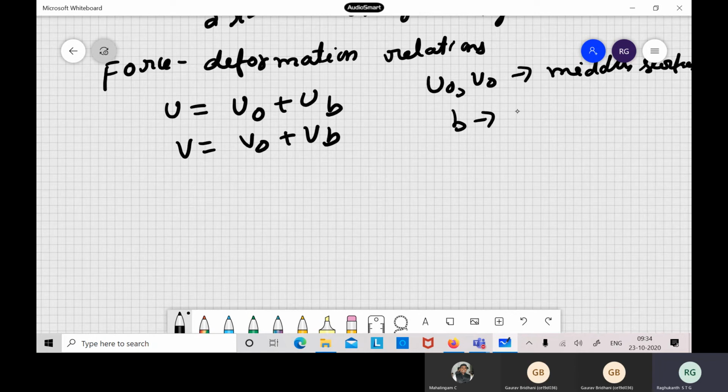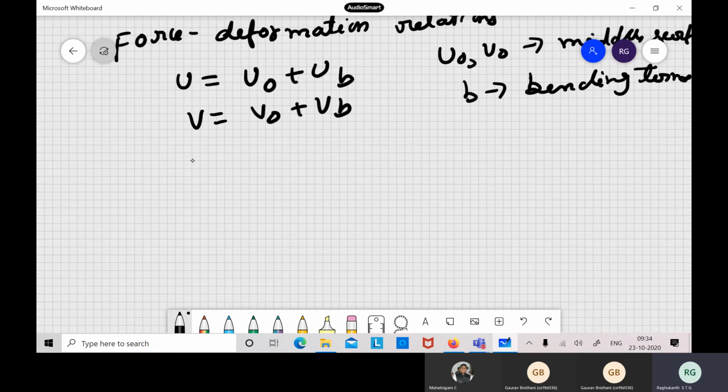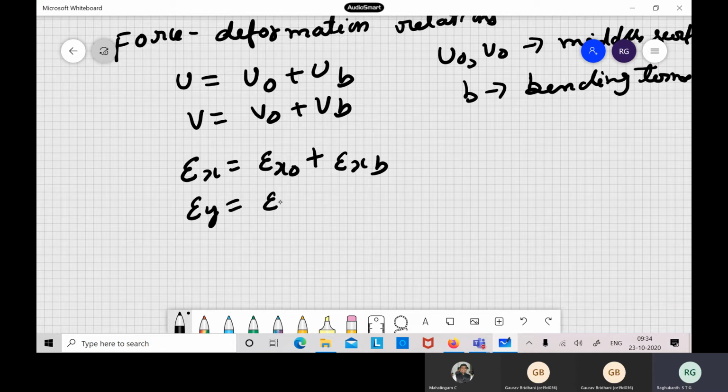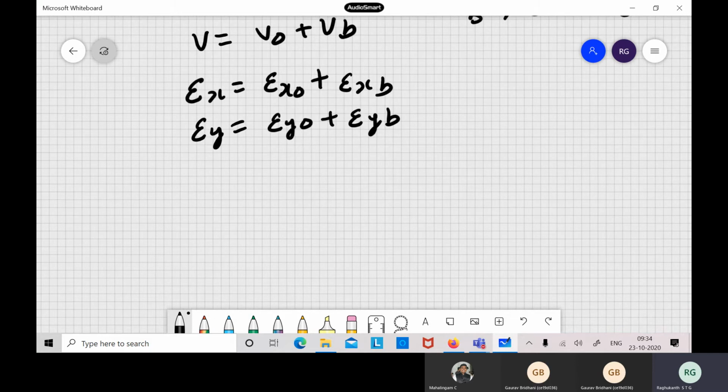The subscript b stands for bending terms. Similarly for strains, epsilon x is epsilon x naught plus epsilon xb, epsilon y is epsilon y naught plus epsilon yb, and of course the shear also is whatever is at the middle surface plus the extra bending of your cross sections.